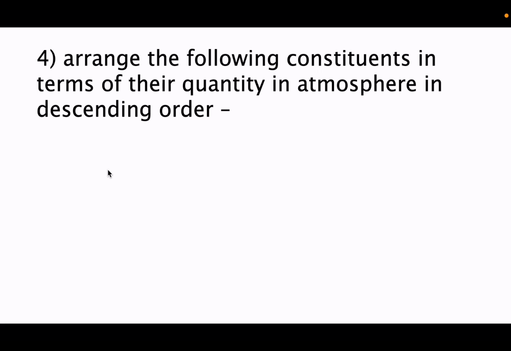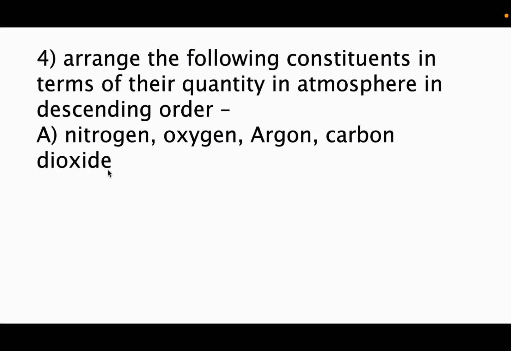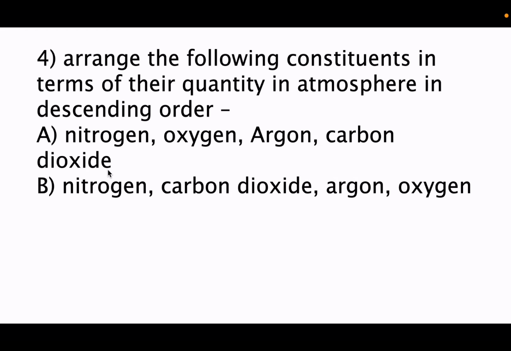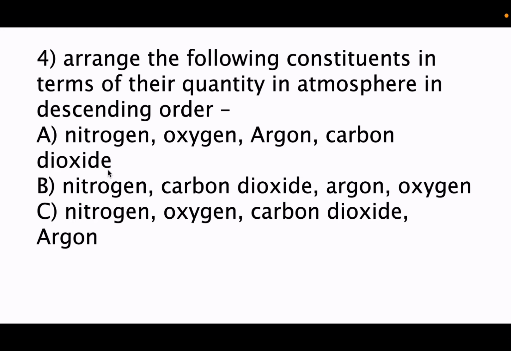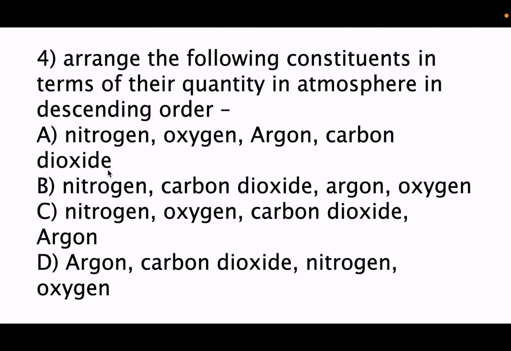Now the fourth question is, arrange the following constituents in terms of their quantity in atmosphere in descending order. Option A nitrogen, oxygen, argon, carbon dioxide, B nitrogen, carbon dioxide, argon, oxygen, C nitrogen, oxygen, carbon dioxide, argon, D argon, carbon dioxide, nitrogen and oxygen. So here actually the answer A is the correct one.